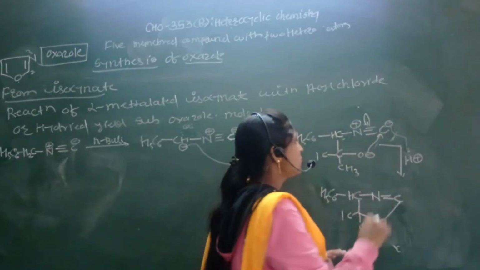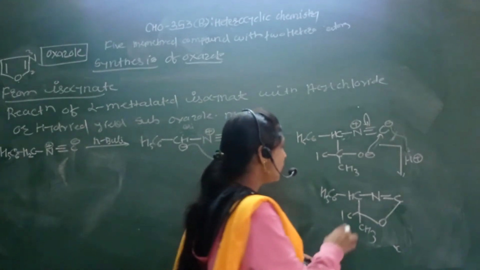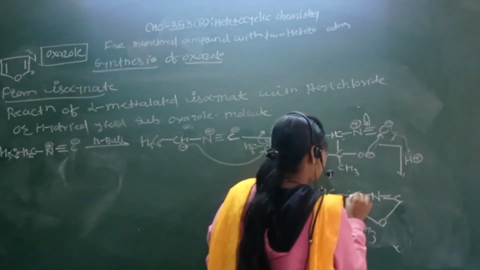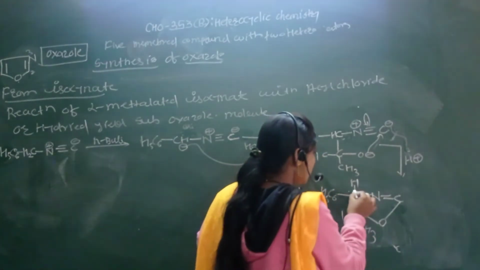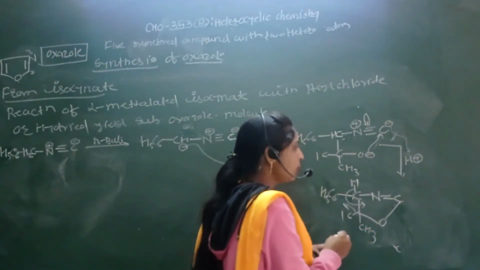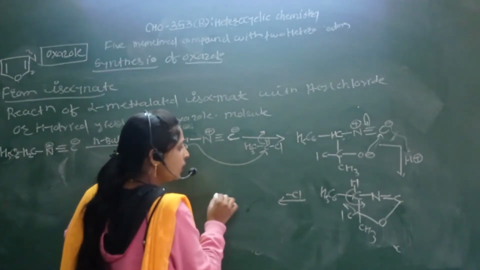This positive charge is stabilized by using this double bond. So here formation of the carbon nitrogen double bond. Presence of the hydrogen, we have to write this hydrogen in this way. So here this hydrogen is used for the double bond formation, at that time this Cl can be removed. In the next step minus Cl can be removed.